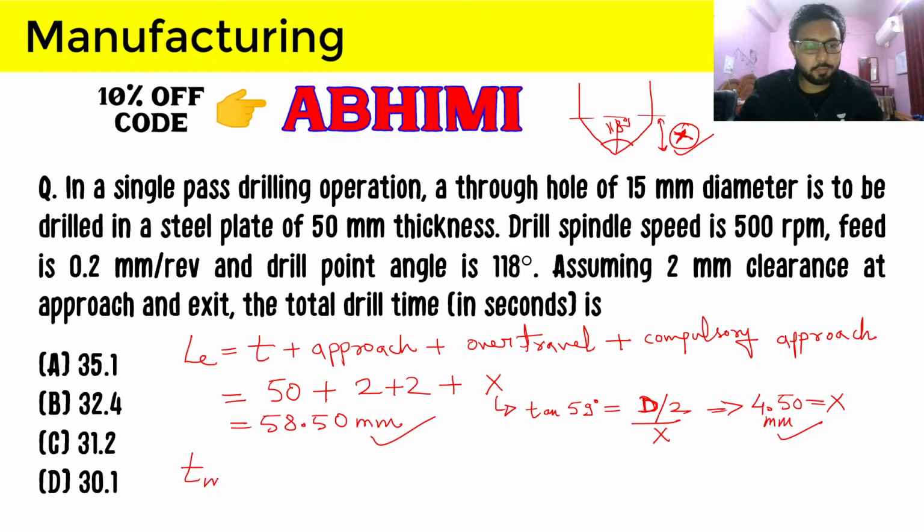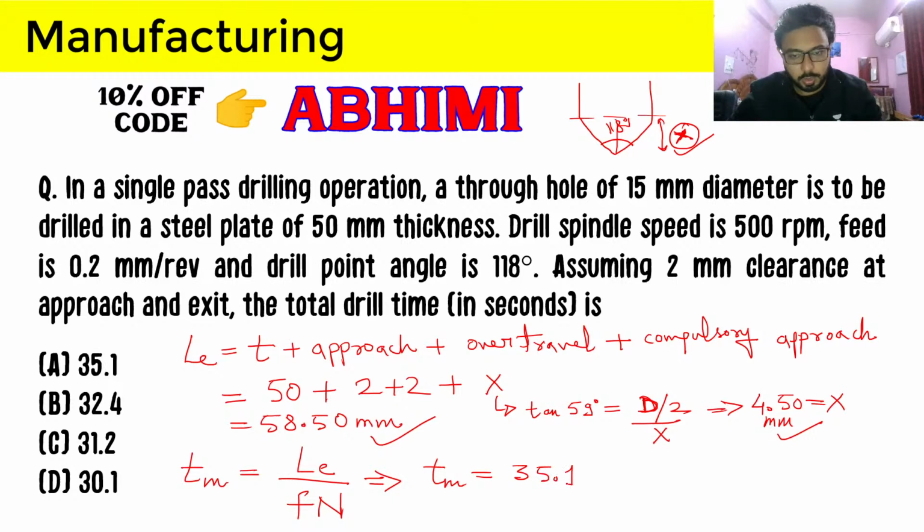So the machining time or drilling time will be the effective length divided by Fn, where F is the feed and N is the drill rotational speed in RPM. So let's find what the answer will be. We have to provide the answer in seconds, and it is coming out exactly as given in one of the options. It is coming out as 35.1 seconds.